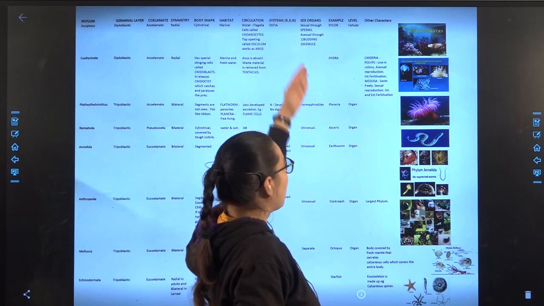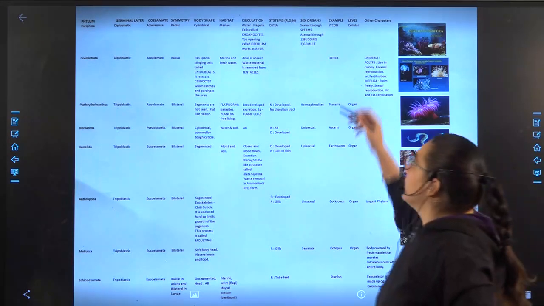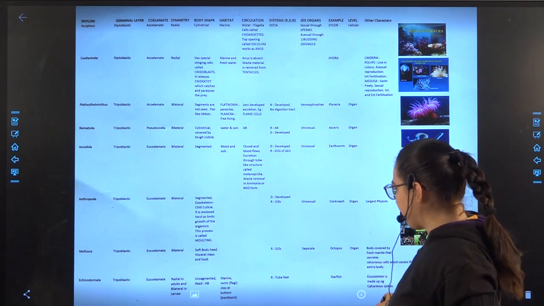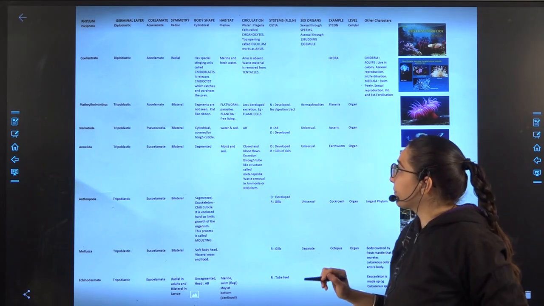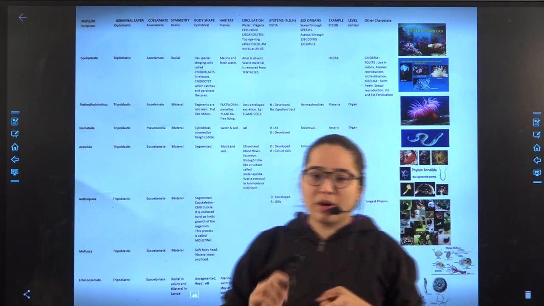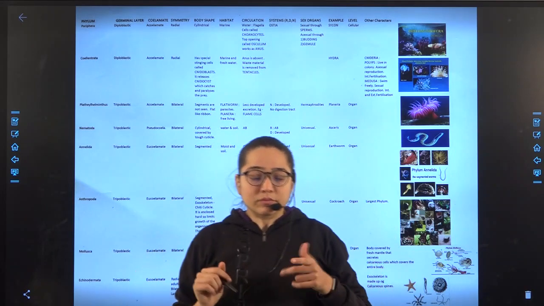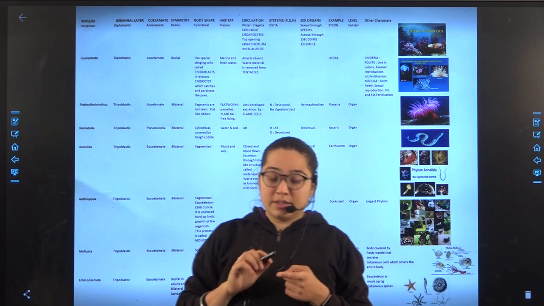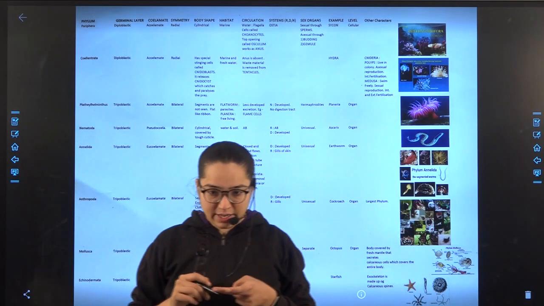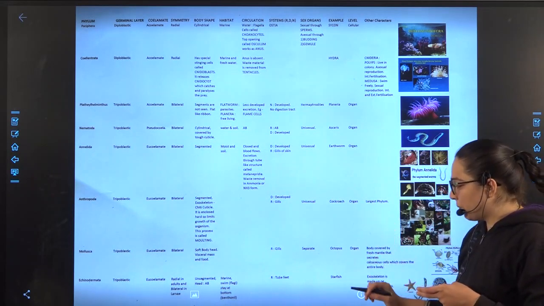The next thing is about the example which you have to remember. What is the example over here? Sycon, Hydra, Planaria, Ascaris, earthworm, cockroach, octopus, starfish. You have to remember just this much and only this as the example. Once again, what are the examples? They are given at the back, but you have to first try to learn it. Sycon, Hydra, Planaria, Ascaris, earthworm, cockroach, then octopus, starfish.